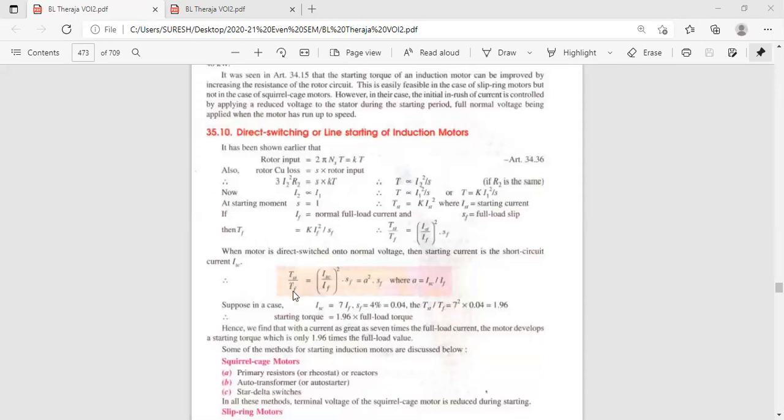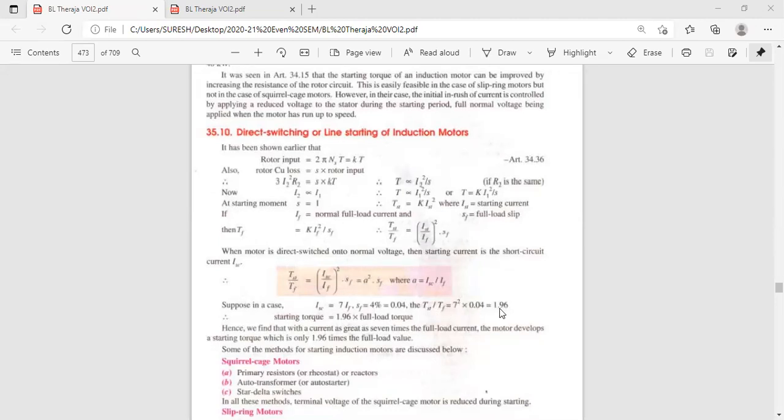TST by TF, starting torque by full load torque, that is equal to 7 square into 0.04. What is the value? 1.96. Therefore, starting torque, bring this TF to the right hand side: TST is equal to 1.96 times the full load torque.